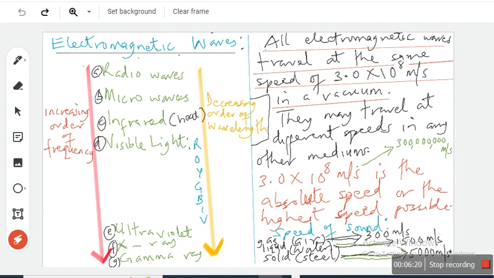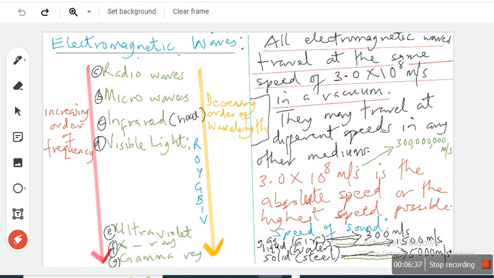Which one has the lowest frequency? Radio waves have the lowest frequency. Among the visible light, which one has the highest frequency? What are the visible light?